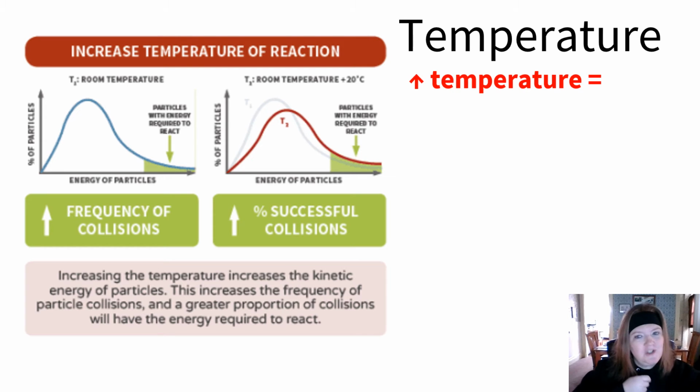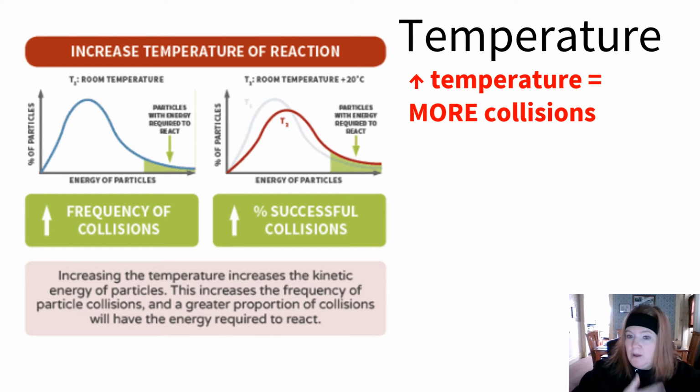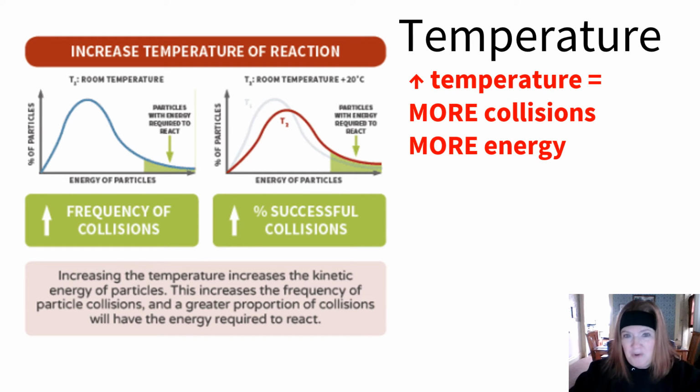So remember the analogy when I said if we are both cooking eggs and I turn my burner up higher, my eggs are going to cook faster? Well, if we increase the temperature for a reaction, there's going to be more collisions. And also, those collisions are going to have more energy because remember, temperature is a measure of average kinetic energy. So particles at a low temperature are hitting like this because they have less kinetic energy. Particles at a high temperature are hitting like this. Okay, so those collisions have more energy.